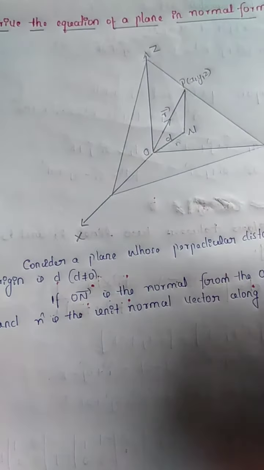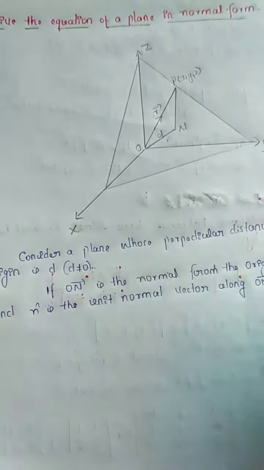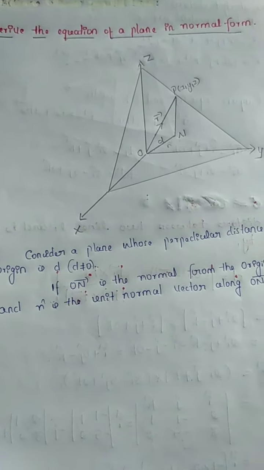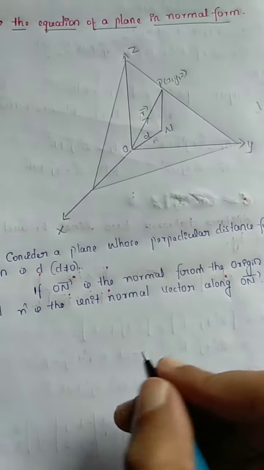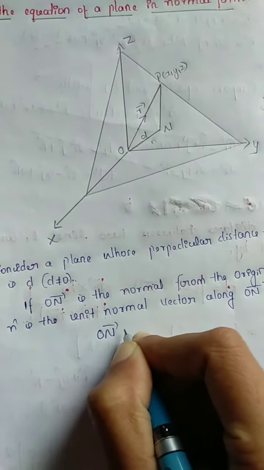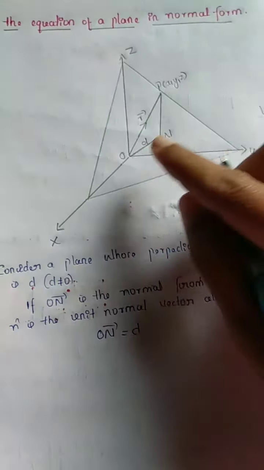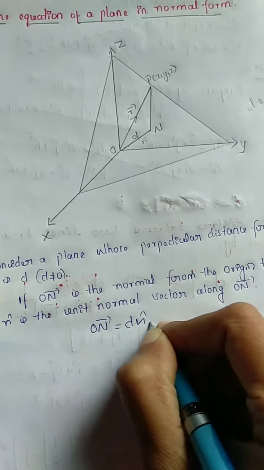So vector ON is the normal from the origin and n cap is the unit normal vector along ON. So we write vector ON is equal to distance d with unit vector n cap.